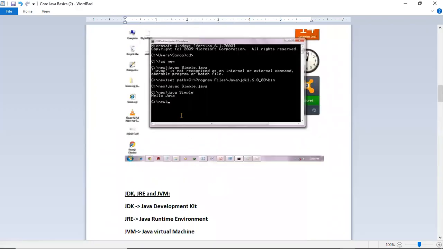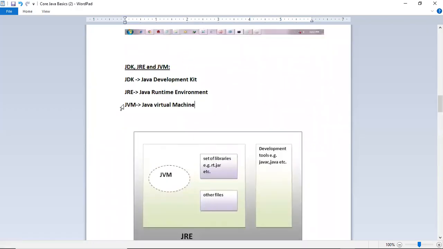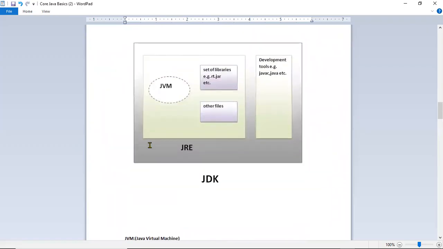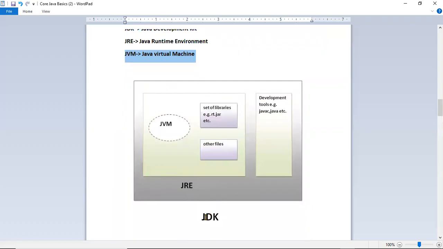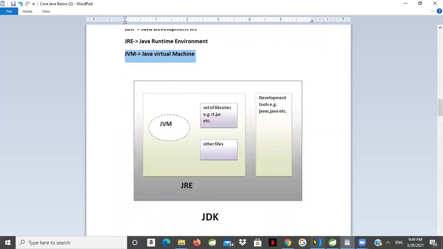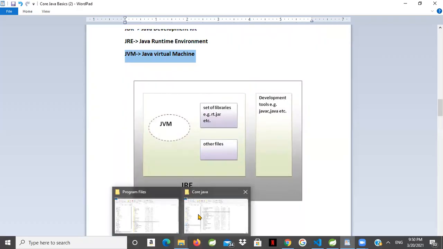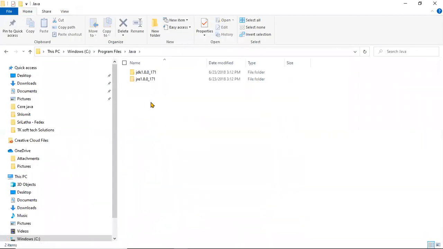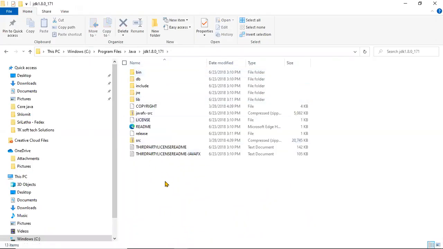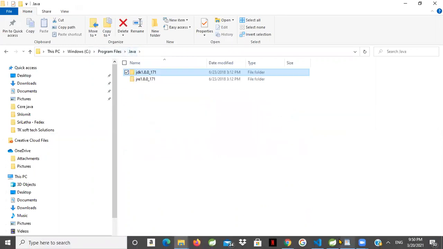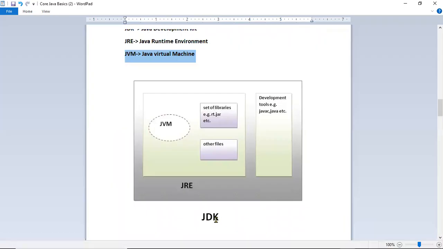So these three are components of Java, and out of these, JVM is very important. Inside the JVM, our programs and all the Java applications run, and the compiler also exists in the JVM. Now I'll talk about JRE. If you look at the diagram, this is the JDK, Java Development Kit. When we install Java, we get Java with JDK and JRE folders. There are two folders. Inside the JDK we have the JRE and JVM.